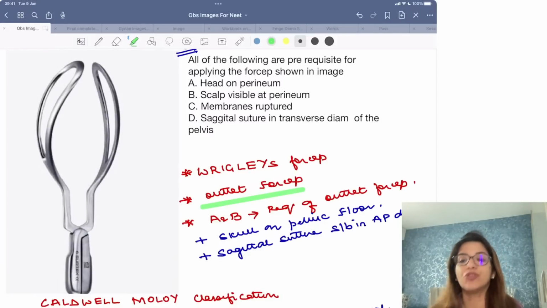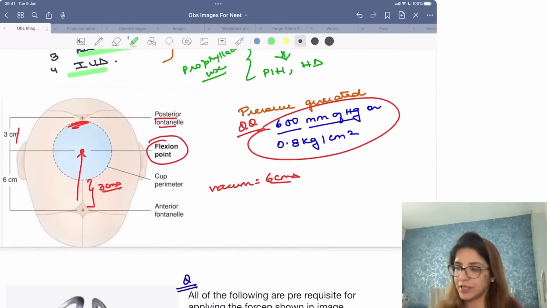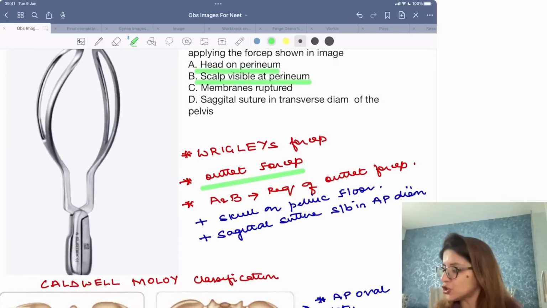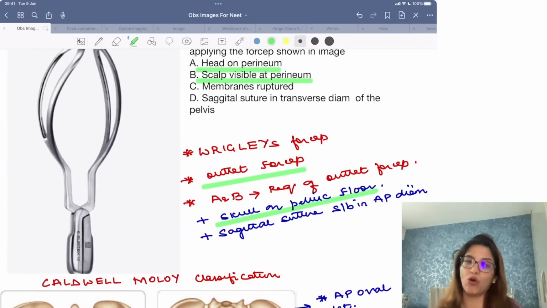Now, what are the requirements for outlet forceps? The head should be on the perineum, scalp should be visible at the perineum. Skull should be on the pelvic floor, right?